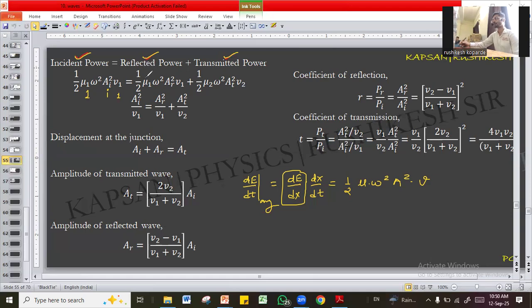This reflected wave is also in the first medium. So we will not change mass per unit length and velocity. It will remain mu1, v1. What will change? Only amplitude of reflected wave. This part will only change.